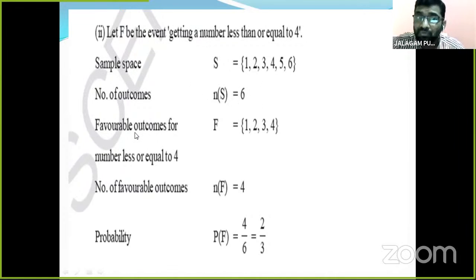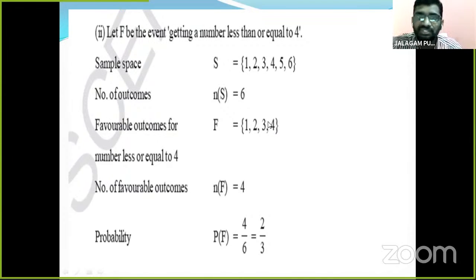So what do we find here? Favorable outcomes, that means getting a number less than or equal to 4. Here 1 is less than 4, 2 is less than 4, 3 is less than 4, and 4 is equal to 4. That's why we take these numbers. The favorable outcomes are 1, 2, 3, 4.